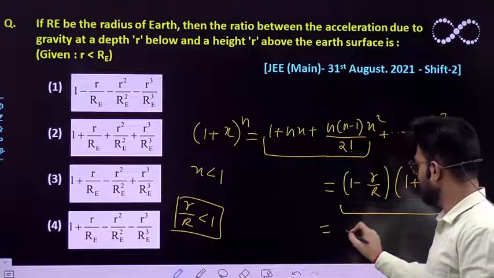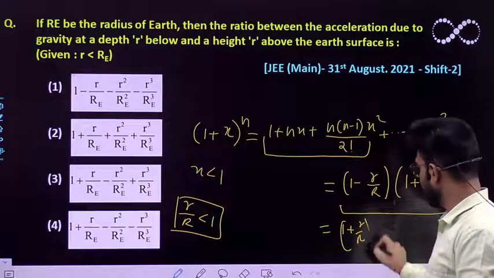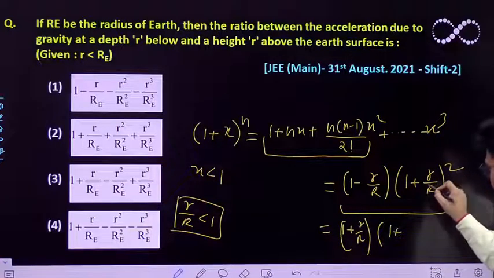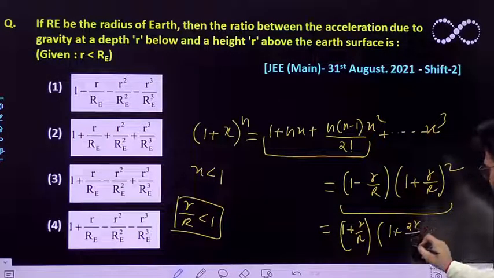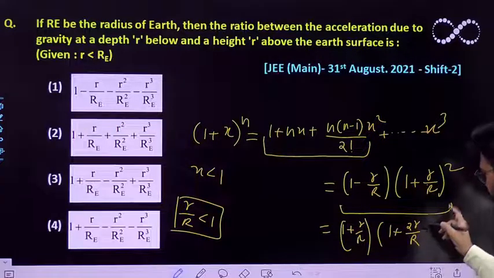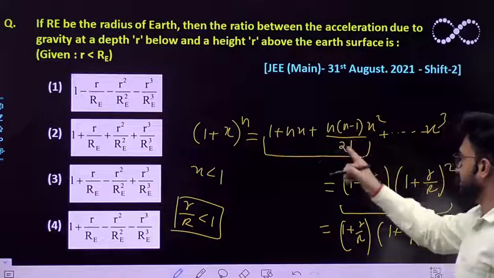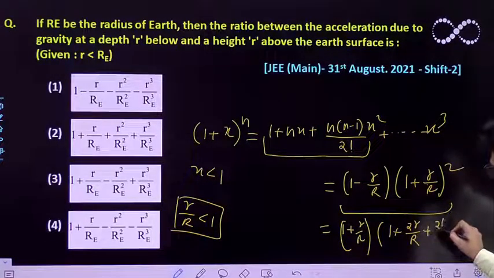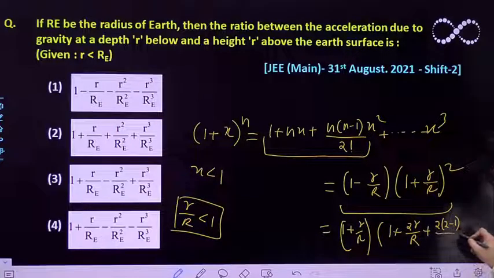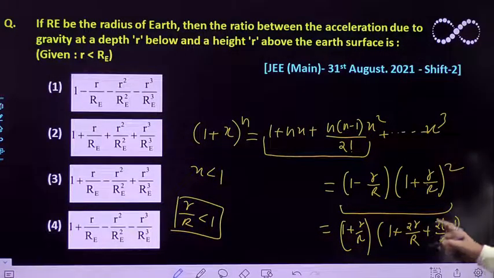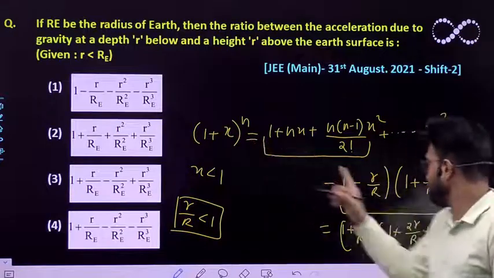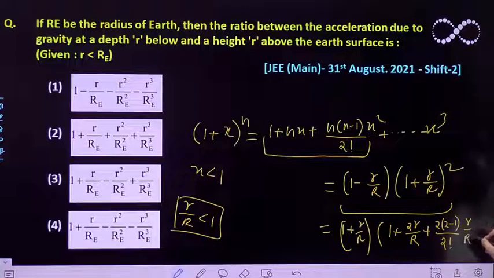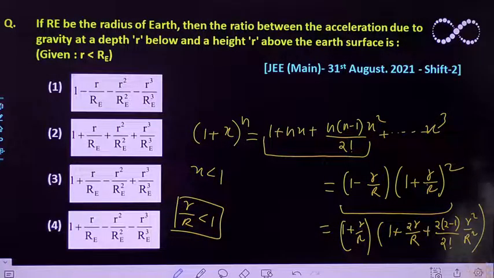So it would be equivalent to (1 + r/R) to the power 2. By expanding it, this would be equivalent to 1 + nx. So n is 2 and x is r by R, so it would be 2r by R. The last term is n(n - 1) by 2 factorial into x square. So n is 2, minus 1, divided by 2 factorial, multiplied by x square. What is x over here? X is nothing but small r by capital R. Its whole square would be r square by R square. So this is the expression that you are getting.